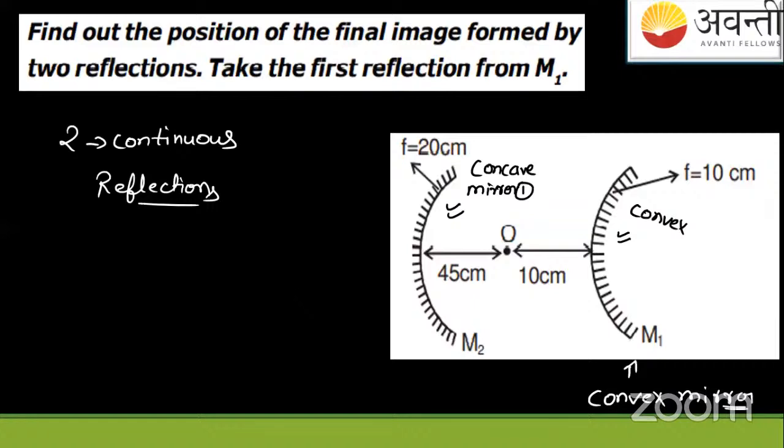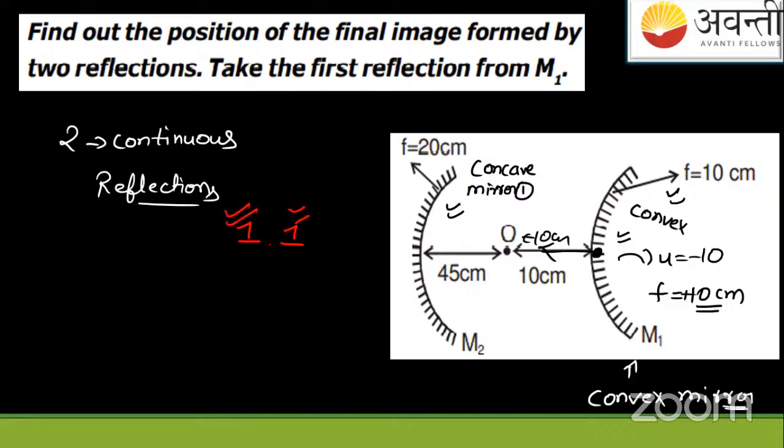See it carefully. Convex mirror, object is at 10 centimeter. If we go from the pole towards the object, we're going negative. I'll say for this mirror, U is again minus 10. Since it's a convex mirror, the focus for this mirror is positive, plus 10 centimeter. Now, first of all, we'll take the first reflection. We are having two lifelines again here, one for one reflection, second for the other reflection. So we'll do it like this.